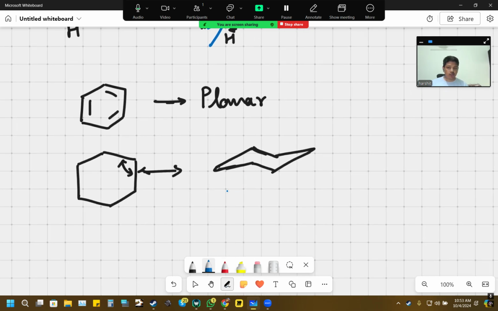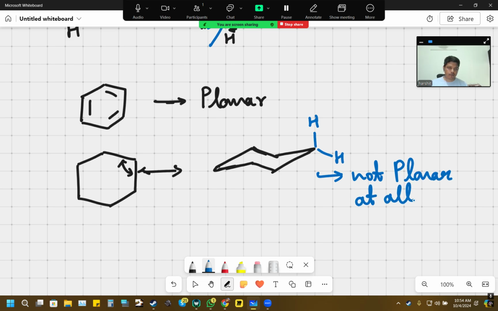Keep this in mind, this structure is not planar at all. These atoms are going up, these are going down and then again up. Likewise, you have axial and equatorial hydrogen atoms protruding forward. So this is one major difference.